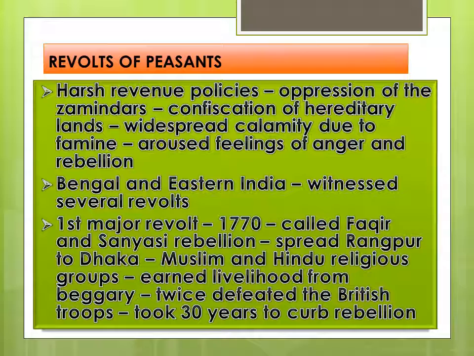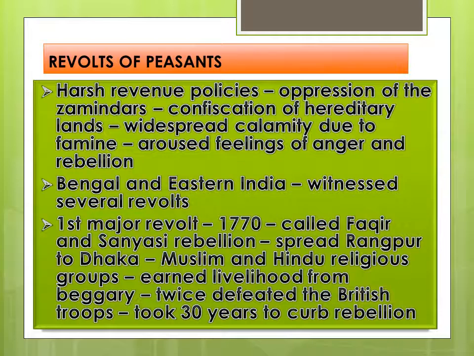Also, they collected land revenue from the provincial governments. So like this, they increased their financial resources to maintain the expenses of the army, the administrative system as well as the company's expenditure.